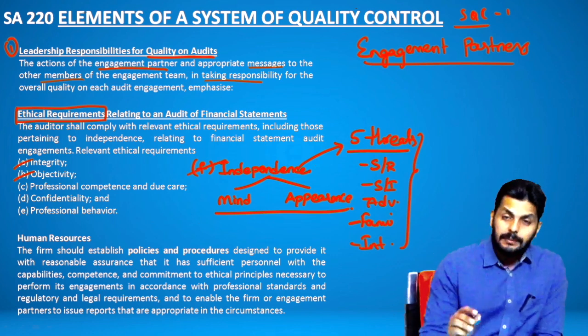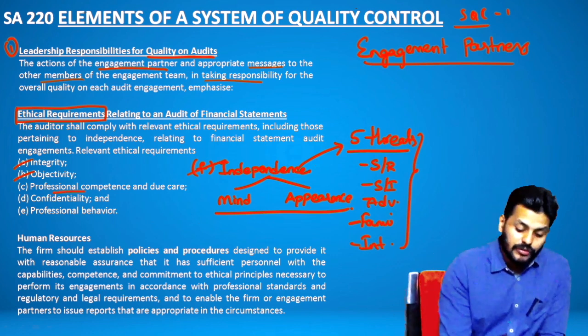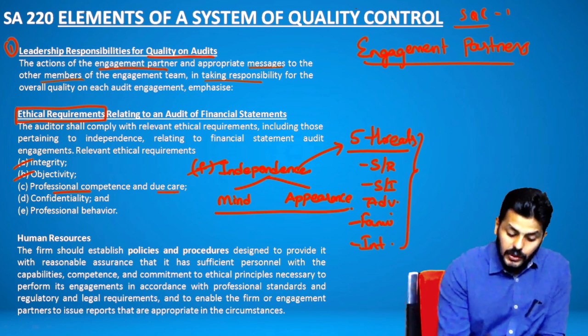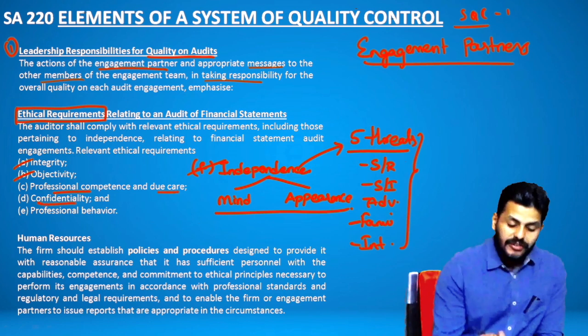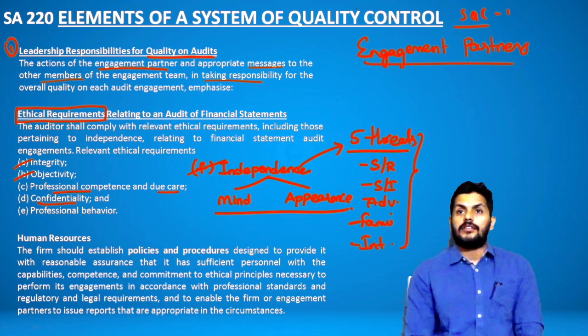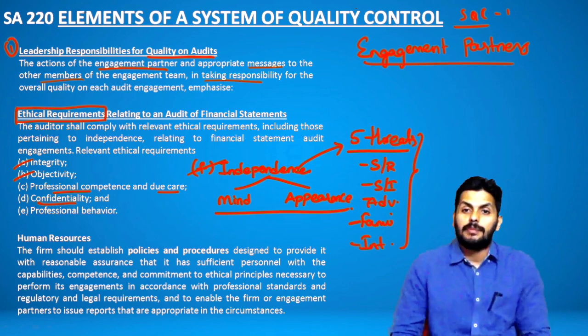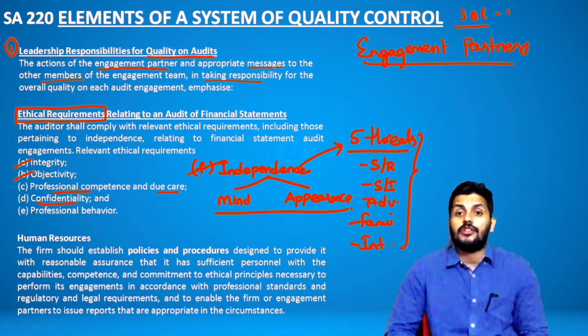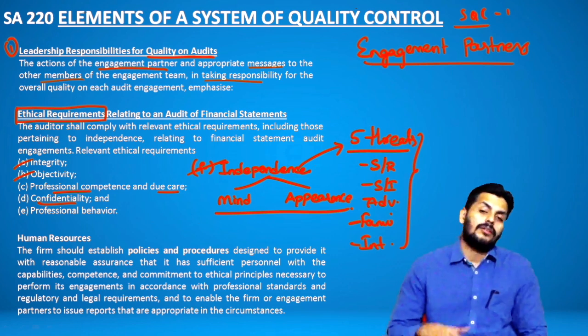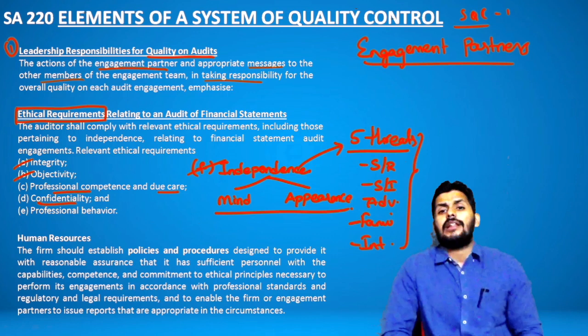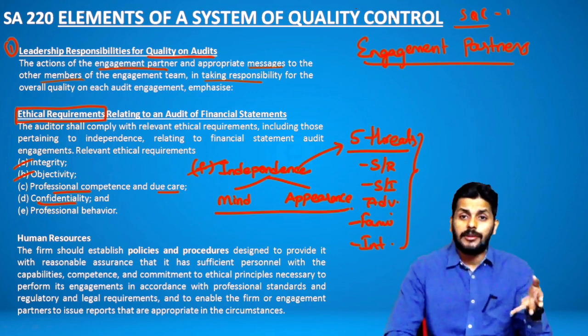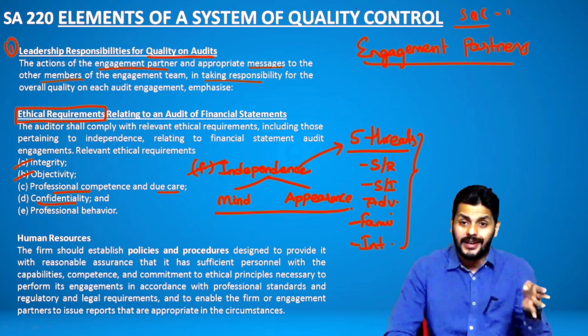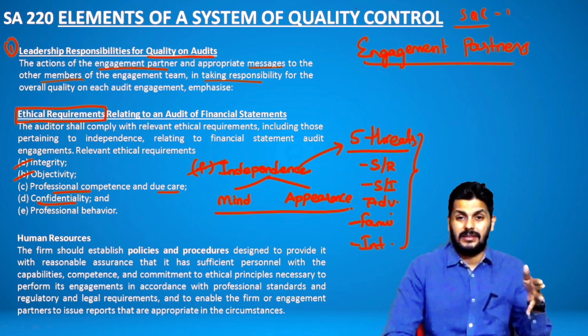Integrity, objectivity and independence, IOI, professional competence and while performing the work, due care. The rule of confidentiality, what does the rule of confidentiality say? That the auditor shall perform the audit and all the information that he gathers during the course of the audit shall be kept confidential. That is, to put it in other words, the auditor shall not disclose any information obtained during the course of the audit to any person.